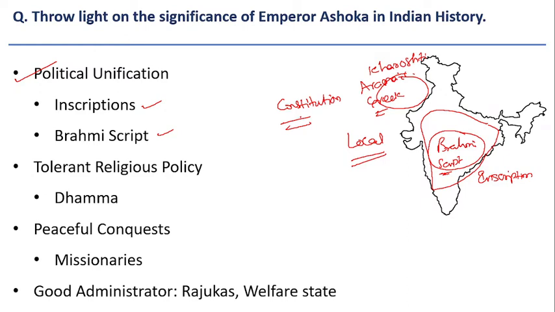So through his inscriptions, he wanted to spread the political unification idea across the Indian subcontinent, and he followed a religious tolerant policy. During this time, if we see the causes for the rise of Buddhism and Jainism, there were many tensions in the society.